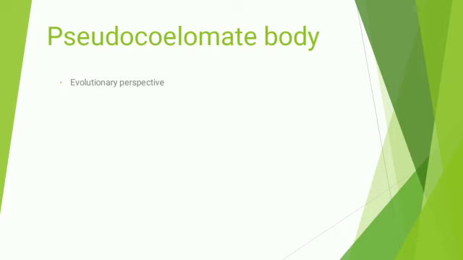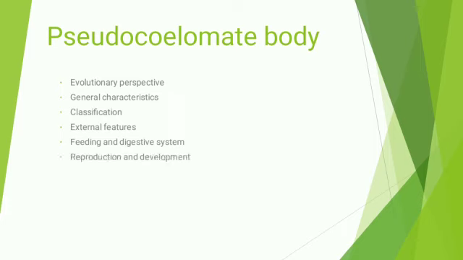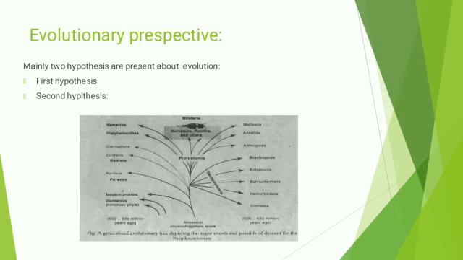The first subtopic of the pseudocoelomate body plan is its evolutionary perspective. Then general characteristics, classification, external features, feeding and digestive system, reproduction and development, nematode parasites in humans, and the last one is further phylogenetic consideration. Now we are discussing the first subtopic of the pseudocoelomate body plan, which is the evolutionary perspective.